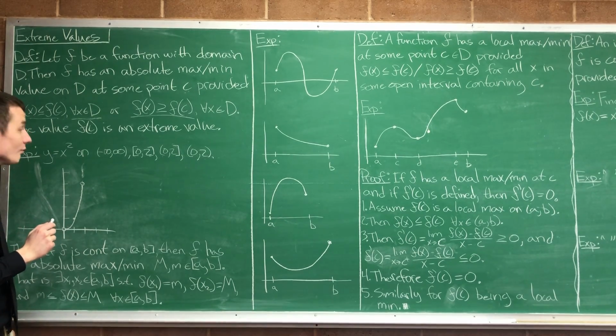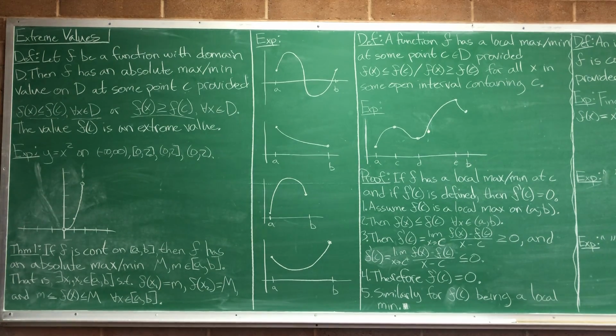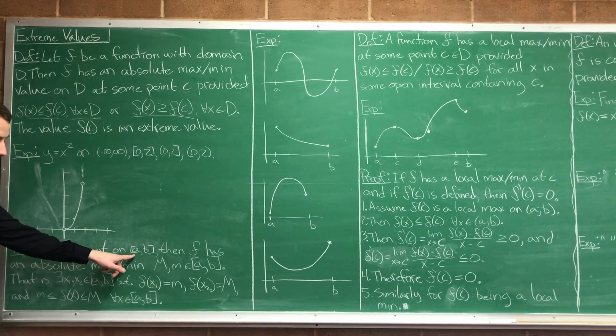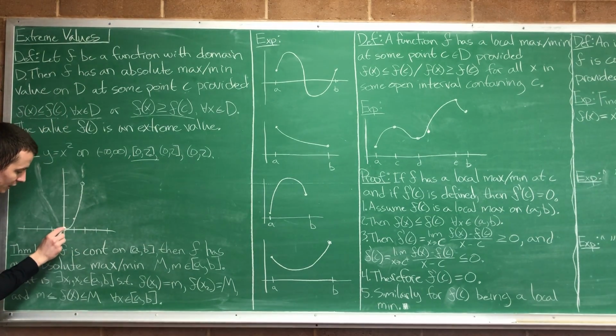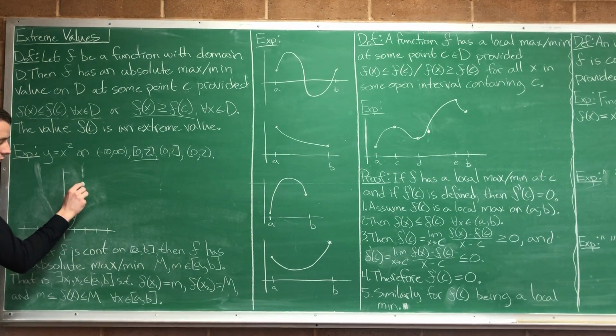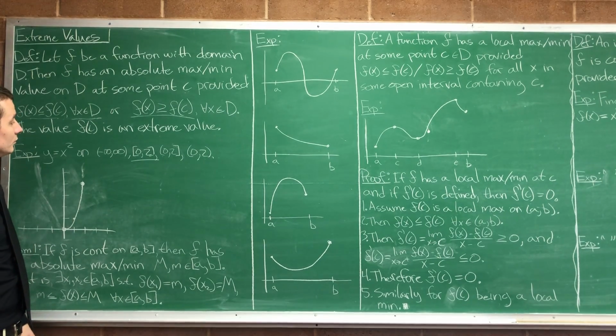Okay, so I think you have some good intuition for what this is talking about. So now the extreme value theorem. If f is continuous on a closed interval [a, b], it's very important that that's a closed interval. Notice that when we use a closed interval, we had a min and max, right? What if you do a closed interval around infinity and negative infinity?